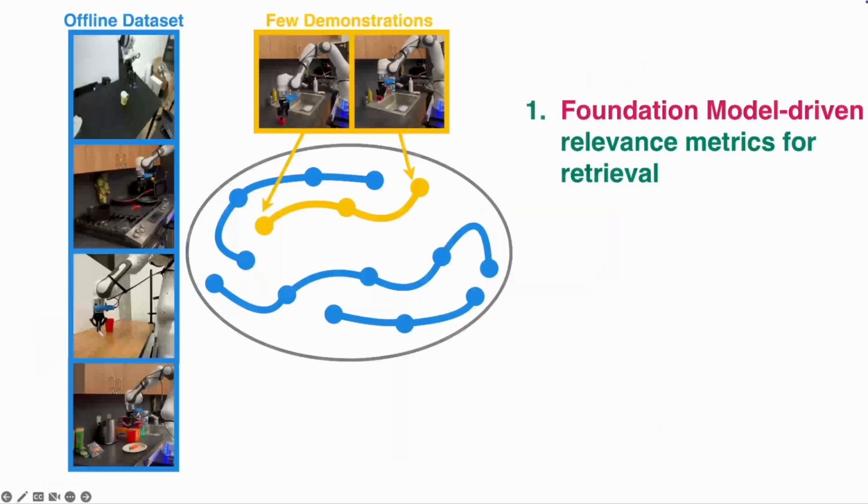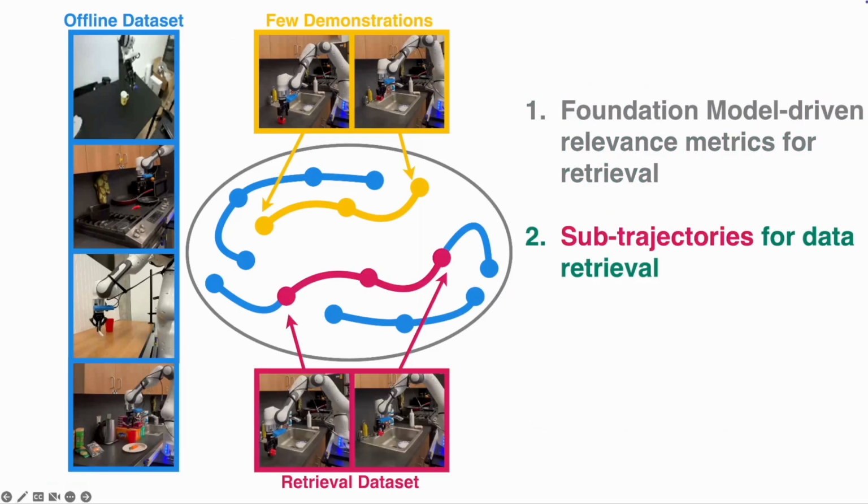Our key insights are threefold. First, vision foundation models offer powerful out-of-the-box representations for trajectory retrieval. They sufficiently encode scene semantics and offer visual robustness in contrast to brittle in-domain feature extractors from prior work. We use those models to encode robotic trajectories from our online and offline dataset into a shared latent space.